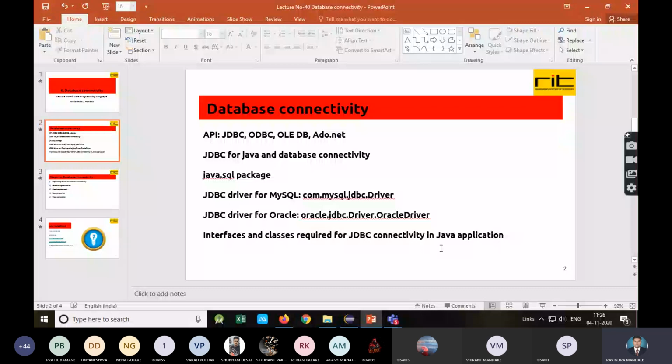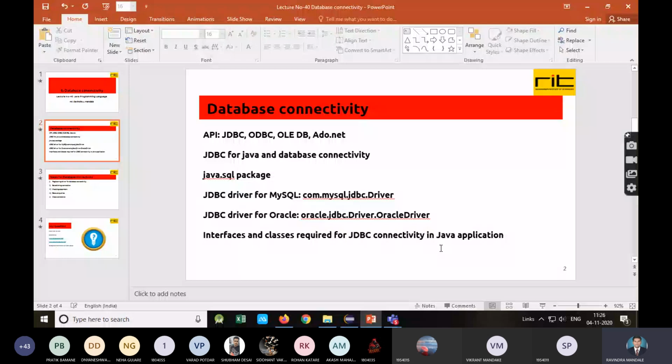Now we are going to use JDBC. Why are we going to use JDBC? Because JDBC is a Java API. Before JDBC there was ODBC, Open Database Connectivity, which was developed by Microsoft. ODBC was written in the C language, and you know that C is platform dependent, so ODBC was platform dependent, and also less secure.